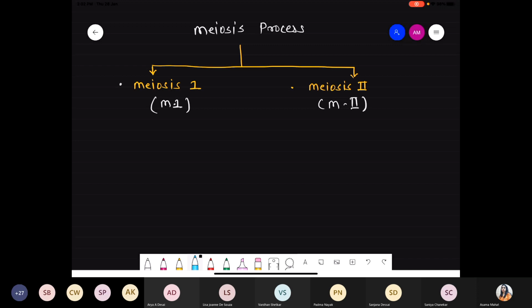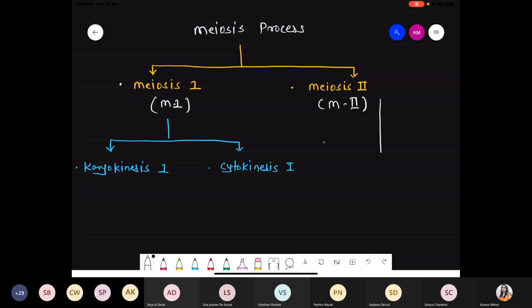Now this meiosis 1, they divide into two types. First of all, karyokinesis. So first of all, we are talking about karyokinesis, and it's a part of meiosis 1. That's why we are talking about karyokinesis 1. Obviously, followed by cell undergo the cytokinesis process, but it's the first cytokinesis, so that's why we are representing cytokinesis 1.